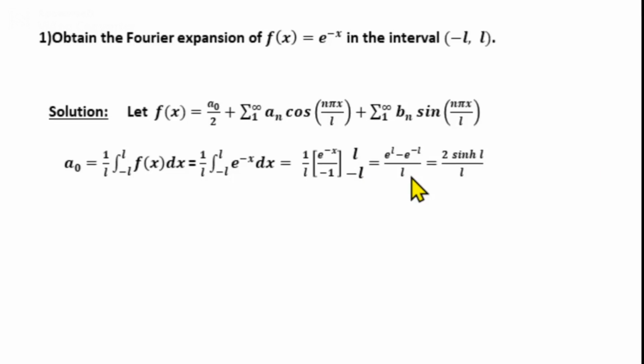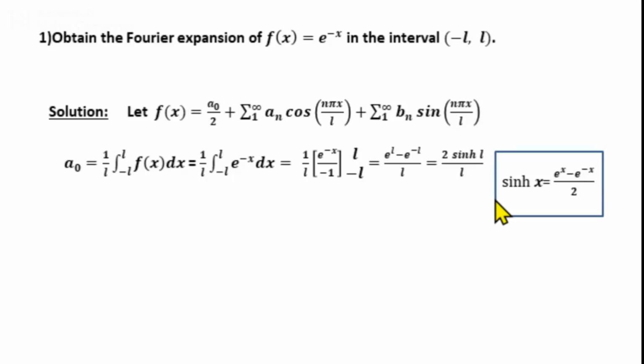Now we have the definition of the hyperbolic sine function: sinh x equals e power x minus e power minus x by 2, or e power x minus e power minus x is 2 sinh x. Now replacing x by L, we can write the numerator e power L minus e power minus L is 2 sinh L. So our a0 becomes 2 sinh L divided by L.